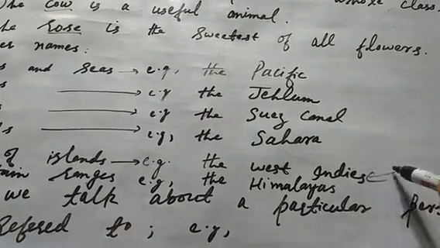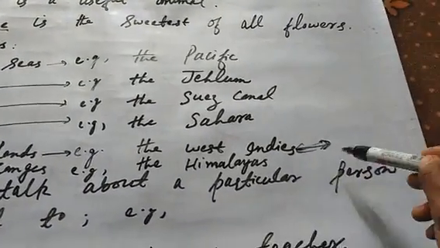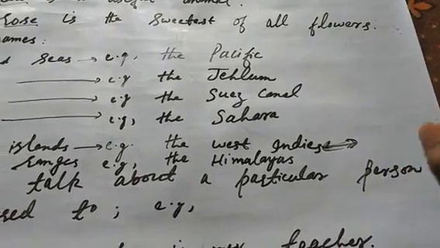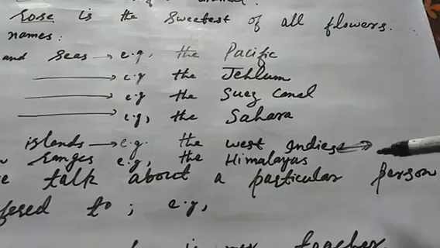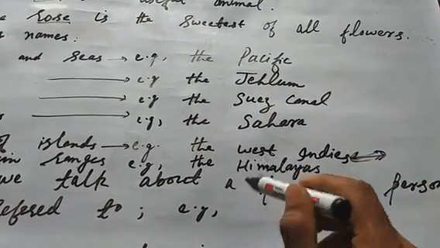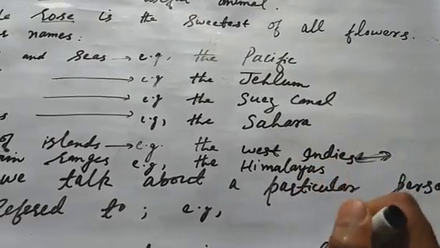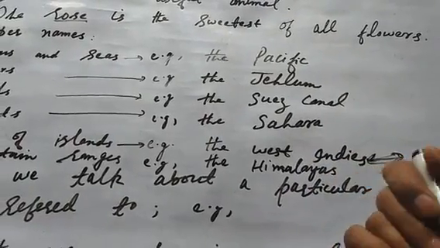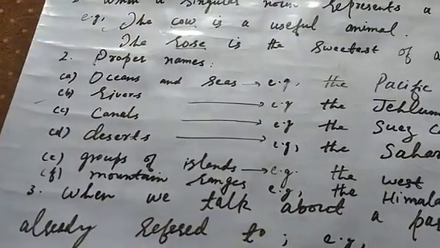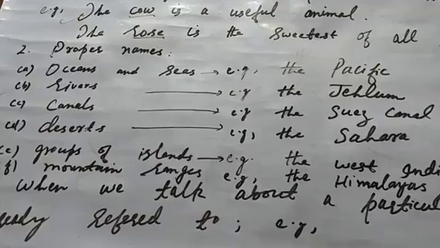Here is a very important point to be noted: before countries we do not use any article. Inshallah, we will read that in zero article. Before countries we do not use any article. But why do we use "the" with the West Indies? Because apart from being a country, the West Indies is actually a group of islands. Are you getting me?